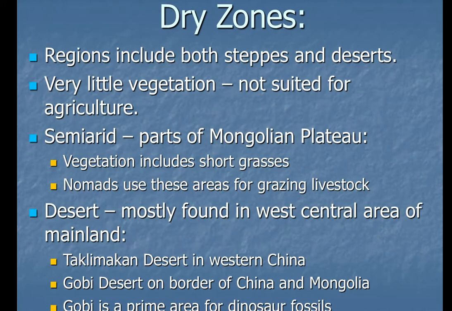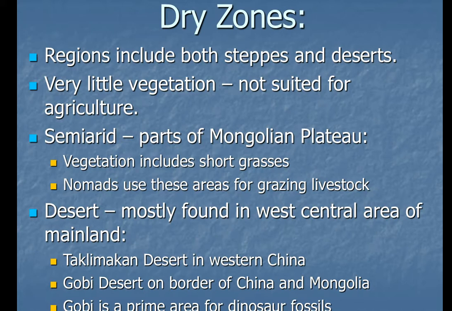Dry zones, the regions here include both steppes and deserts. There's very little vegetation, not suited for agriculture. I keep saying that wrong. Obviously, if you don't have vegetation, you're not going to be able to have a bunch of farm animals out there trying to survive if you don't have the ability to feed them.